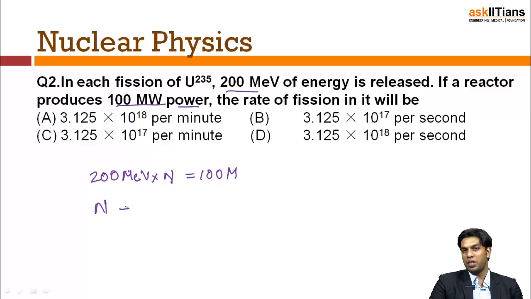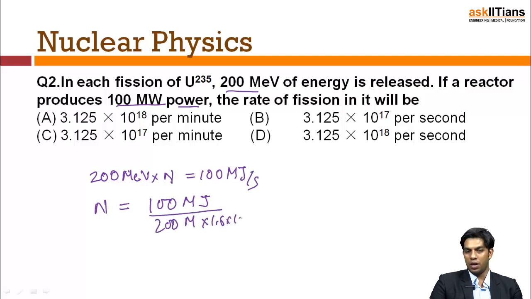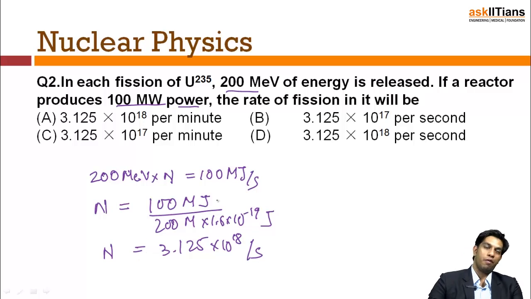So the number of disintegrations which took place in a single second is 100 megajoules per second divided by 200 mega times 1.6 times 10 to the power minus 19 joules. If you work this out, it comes to around 3.125 times 10 to the power 18 per second. That is the number of disintegrations, or the number of fissions, which occurred. So 3.125 times 10 to the power 18 per second is the correct answer.